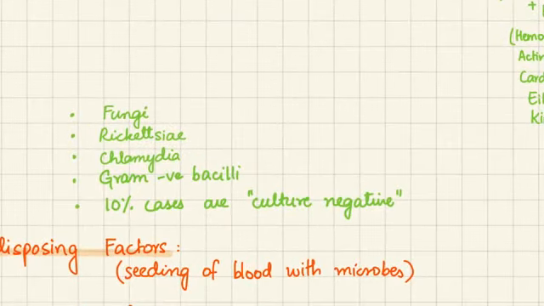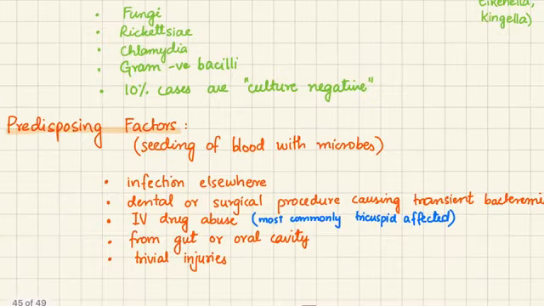Next, fungi, Rickettsia, Chlamydia, gram-negative bacilli, and 10% of cases are also culture negative. That means that when you do the blood culture, it will come off as negative. Now the fact that this culture is negative can be because of antibiotic therapy, because of difficulty in isolating the agent, or because the organisms will be deeply located in the vegetation. So it will not be readily released into the blood, and because you're doing blood culture, that will not be evident from that.